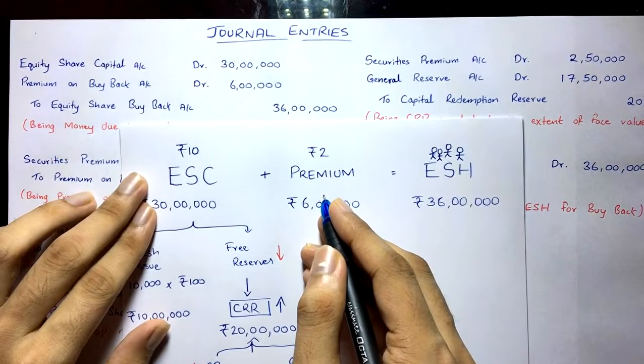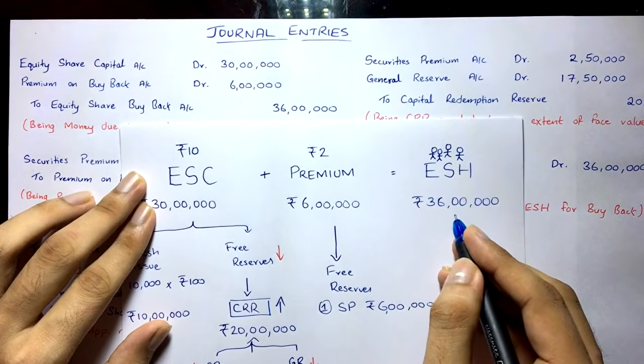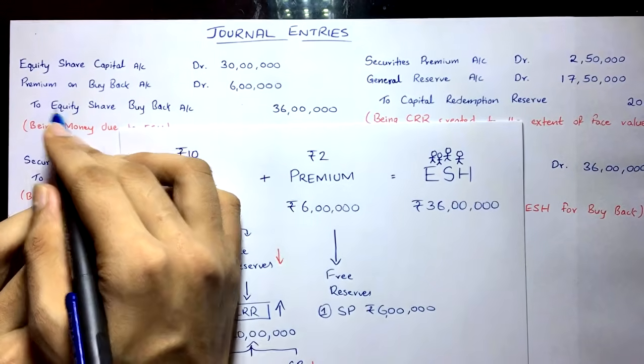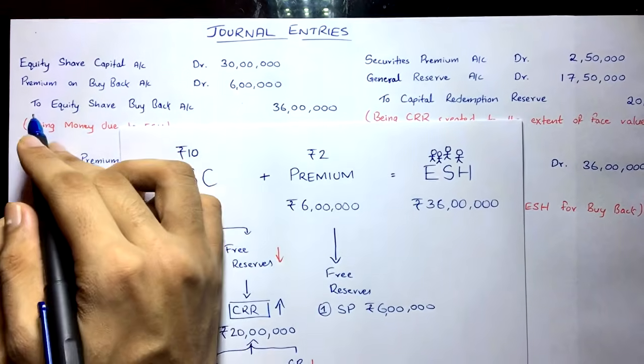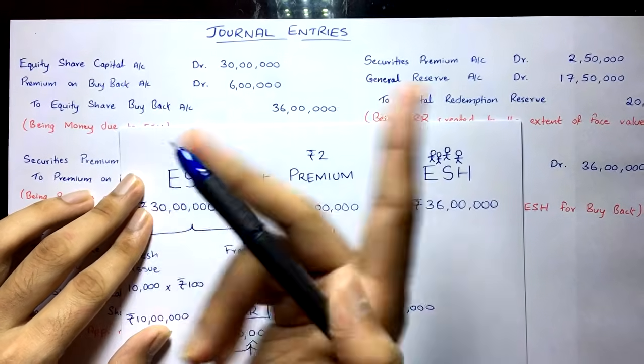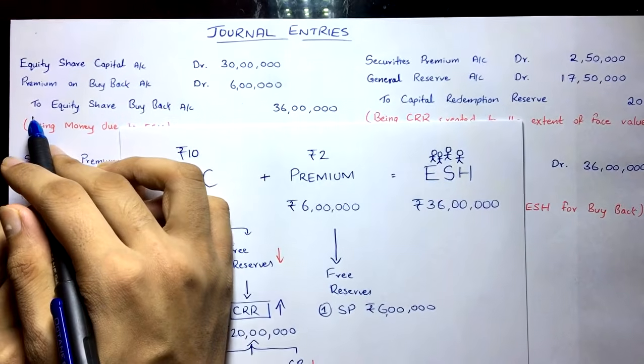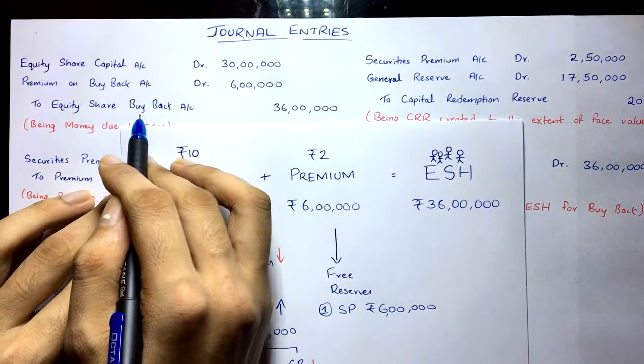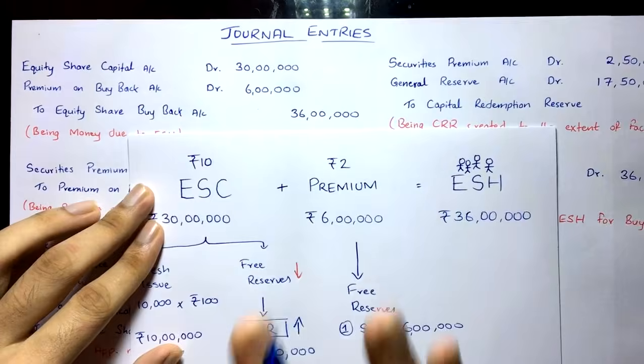Clear? Then to whom are you going to pay this money? 36 lakh to equity shareholders. So that is what you have to take over here, to equity shareholder account, or you can also take to equity share buyback account. Both the things you can do, fine. But in the CA Inter material they have taken equity share buyback account, so that's why I have written this over here. All right, so to equity share buyback account. Now here what is happening?